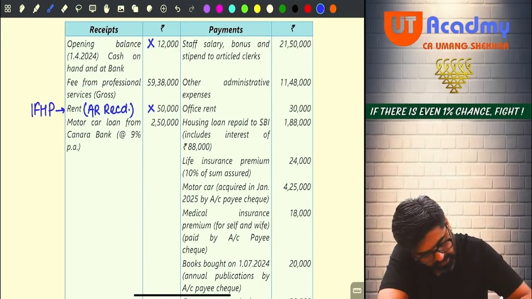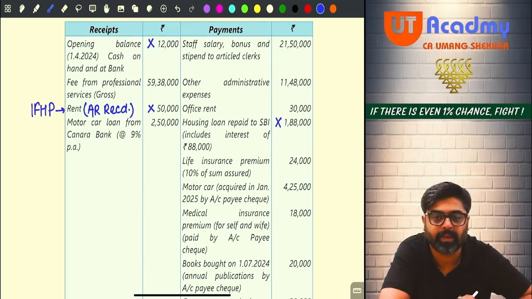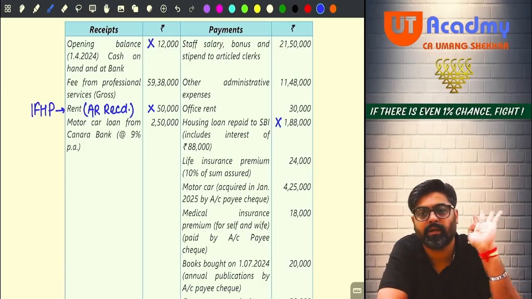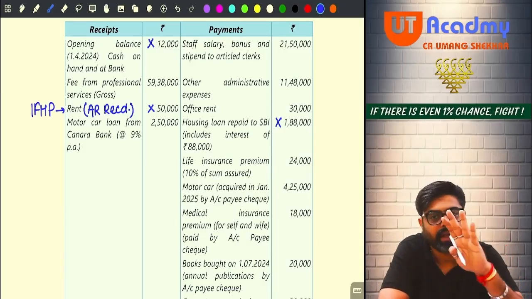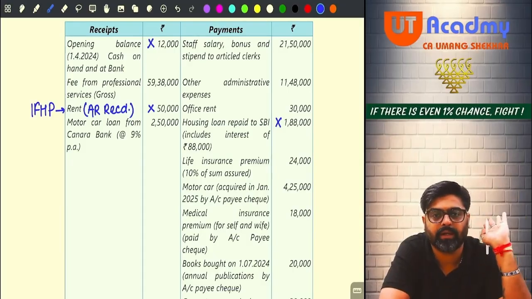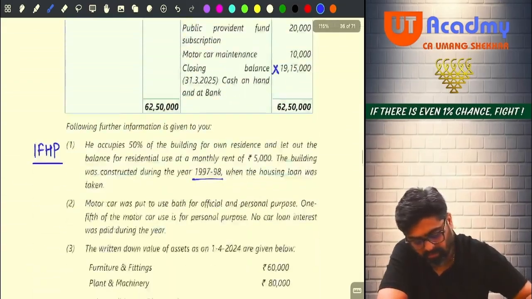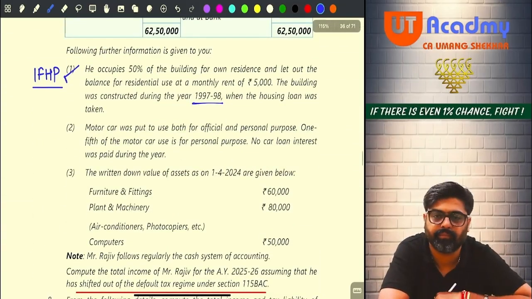1,88,000. Why, sir? Because this 1,88,000 is not your PGBP expense. This 188 you have separately considered. Out of 188, 88,000 is allowed under the head house property as interest, and 1 lakh you are going to claim under 80C. Right? Sure? Now this information number 1 is complete. Now in the same information, I can confuse you. You want to get confused? Little bit.